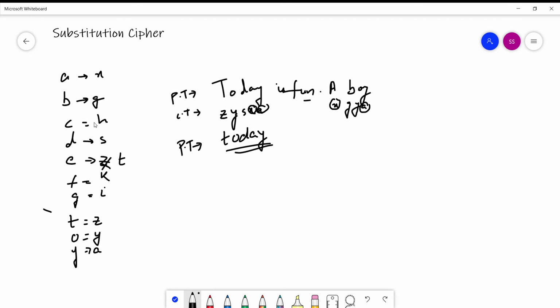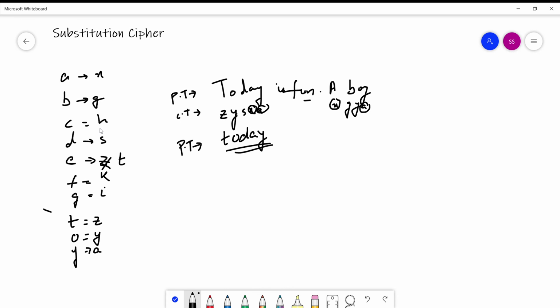Now we will see how to attack this. As we saw in the previous videos, the attacker is called Oscar or Eve. So let's take Oscar here. Oscar got a ciphertext which is encrypted using a substitution cipher. What is the possibility that he will be able to decrypt it even if he doesn't know the table?